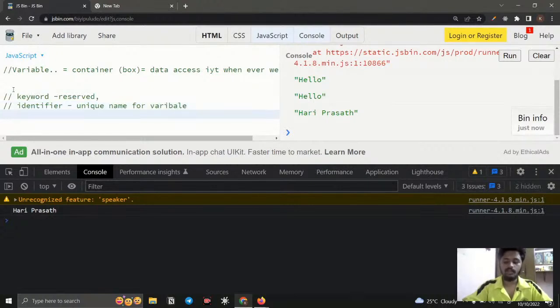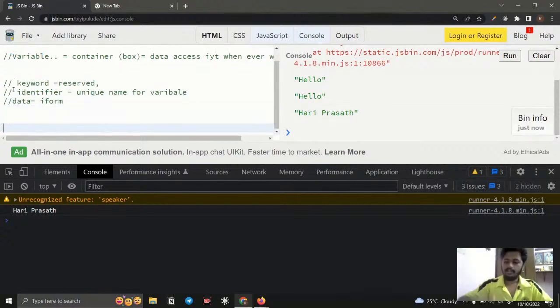That's it. So the third one is, of course, data. We need to store some data, right? So it is about the information. It may be anything. We will speak about that. Okay, for example, let me create some variables and we can understand that.